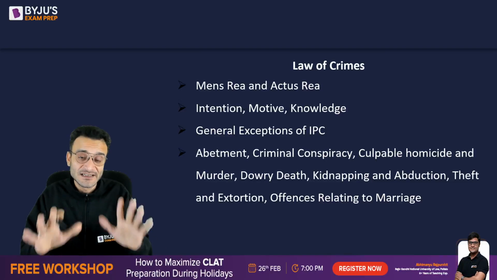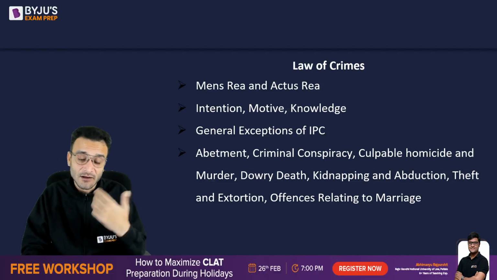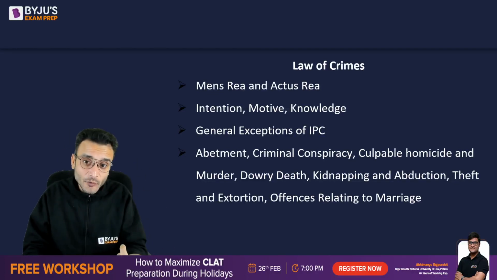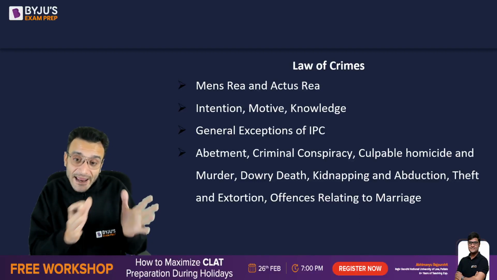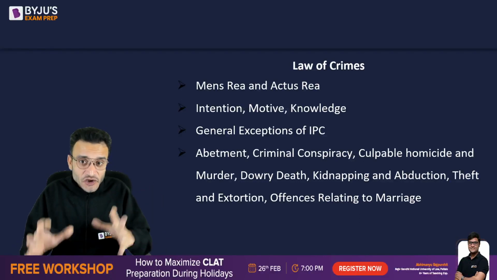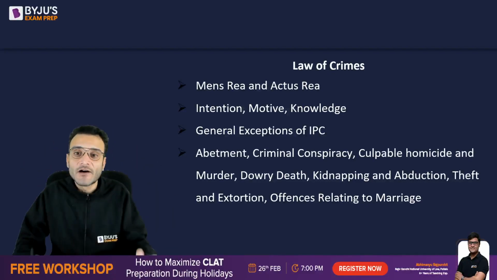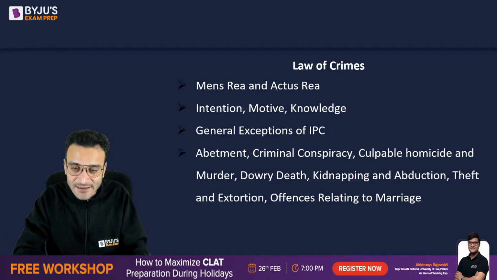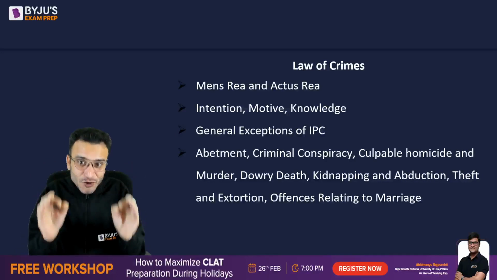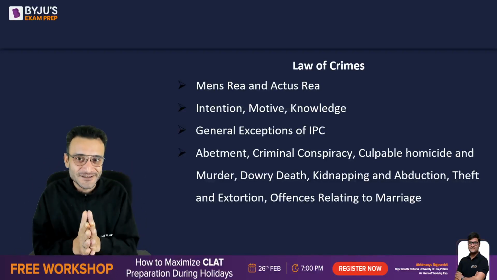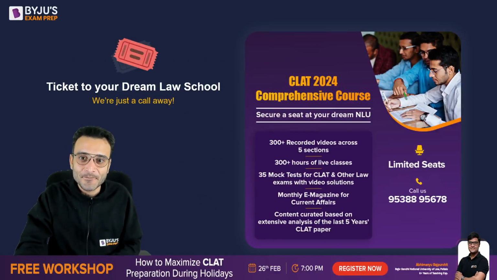Apart from that, you must have an idea about the various types of crime: abetment, criminal conspiracy, culpable homicide, murder, dowry death, kidnapping, abduction, theft, extortion, and offenses relating to marriages. So this is the entire thing that you must know insofar as law of crimes is concerned. So I'm sure that you got an idea of the most important topics, that is do or die topics for your Maharashtra CET examination 2023.